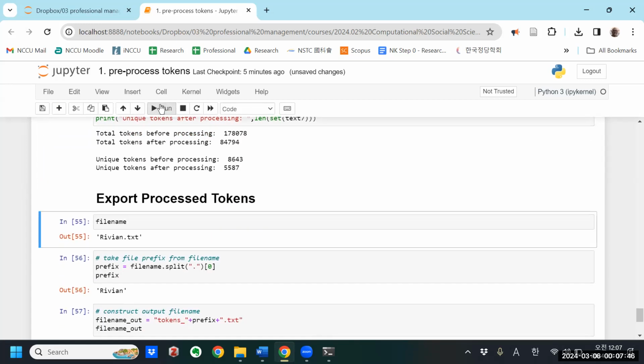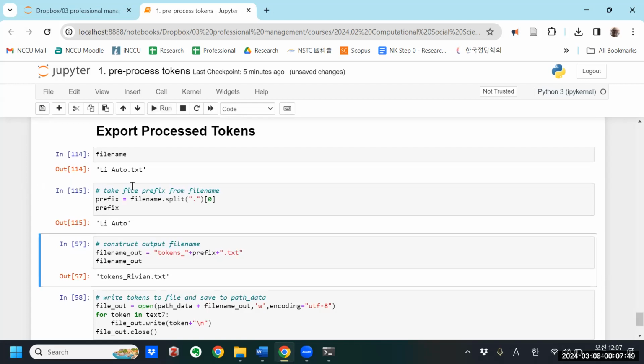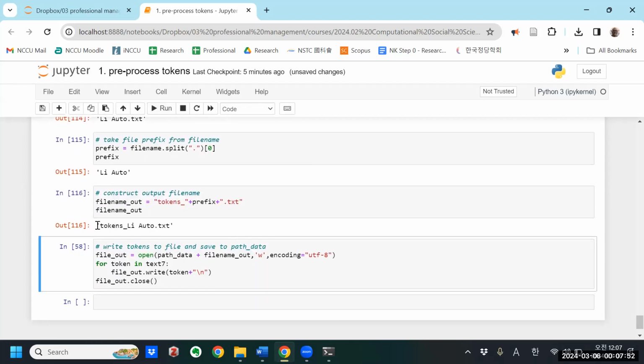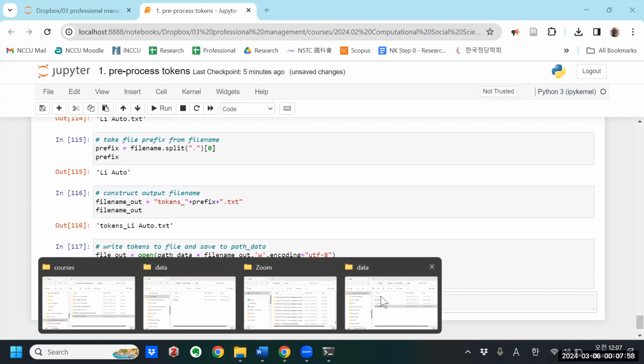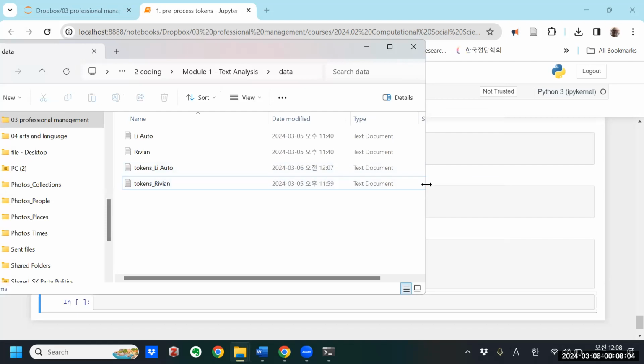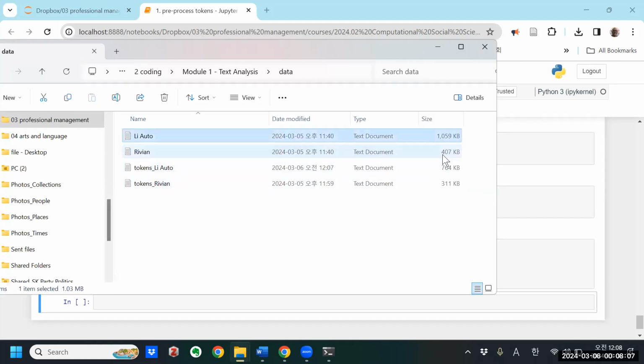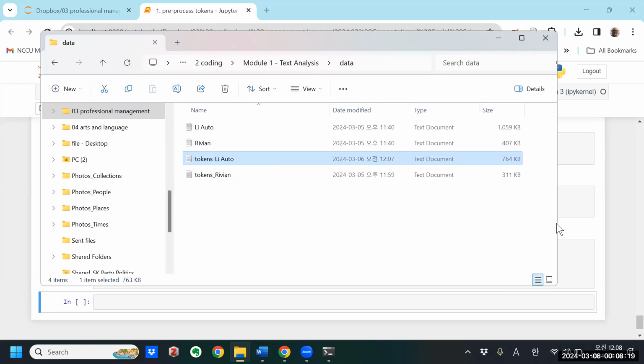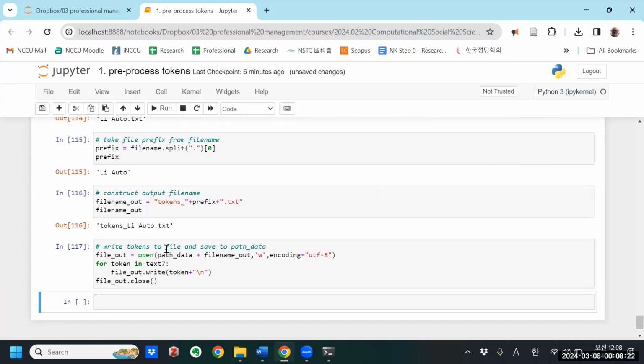Okay, so double check the file name is Li Auto. I'm going to take the Li Auto part of that, create a tokens file name for it, and I will write it out. And if we go back to the data, you can see we've got the Li Auto one. How big are these files, by the way? So let's look at the size of them. Right, the original data files were about a meg and half a meg. These lists of tokens are much smaller than that, not even a full meg. So they're pretty lightweight. I mean, yes, there's 37,000 lines, but somehow, yeah, they've been parsed down quite a bit.